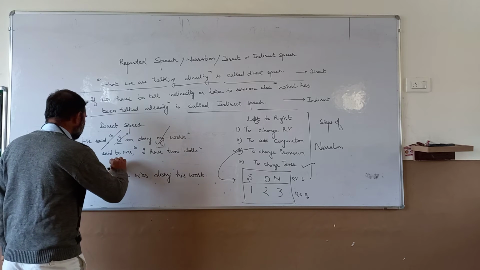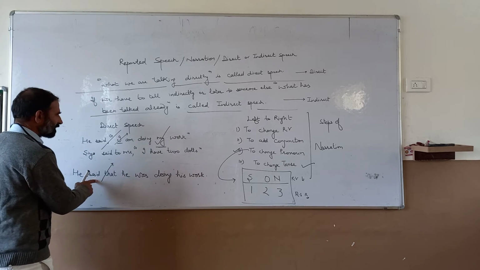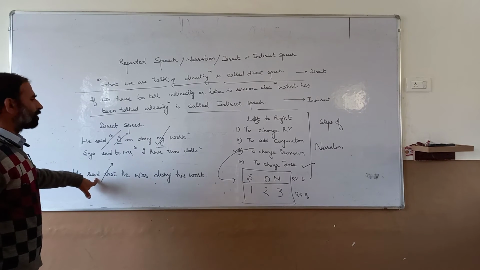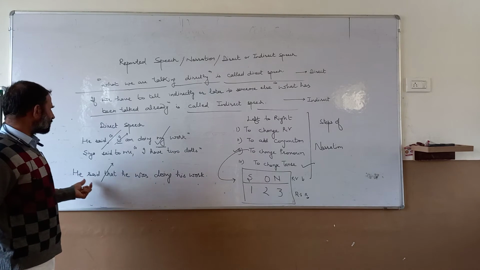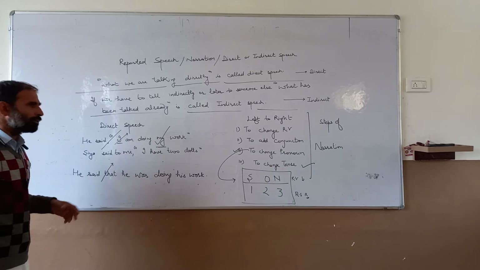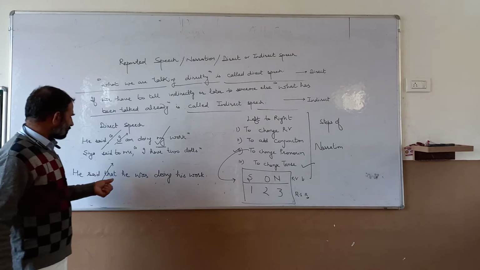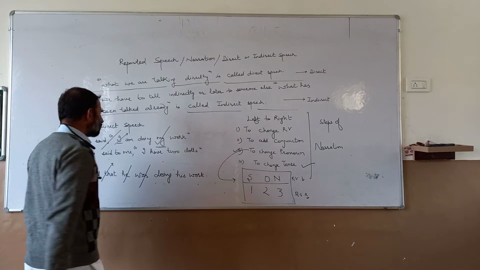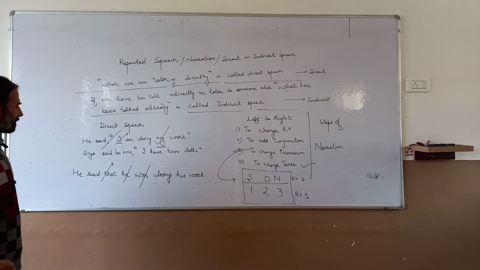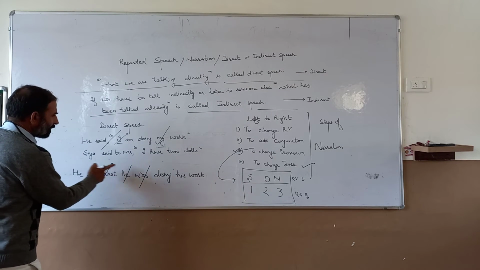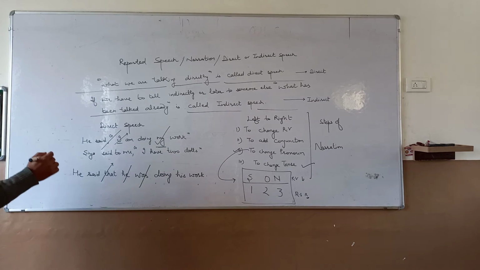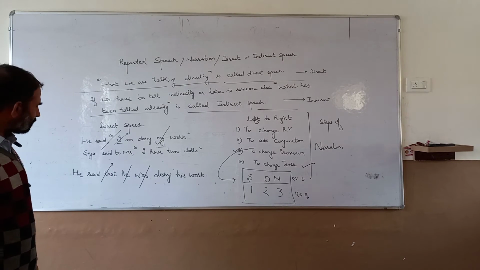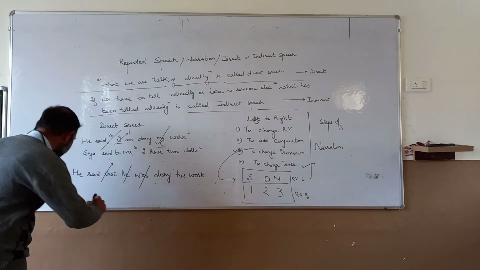Now see the steps. First step, this is taken; that is called the second step. In the first step, the reporting verb has not been changed because the object is not given. If an object is given, then said to will be changed into told. Then the changing of pronoun, then the changing of tense. From left to right, we have to take steps one by one to ensure that there is no mistake at least. Clear to you?